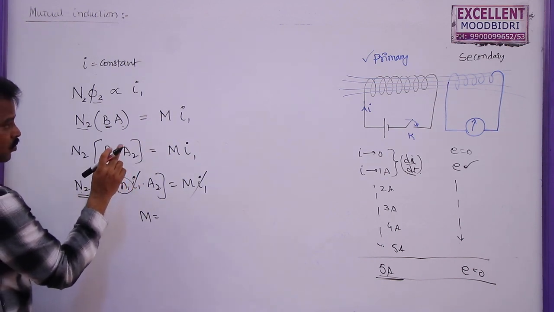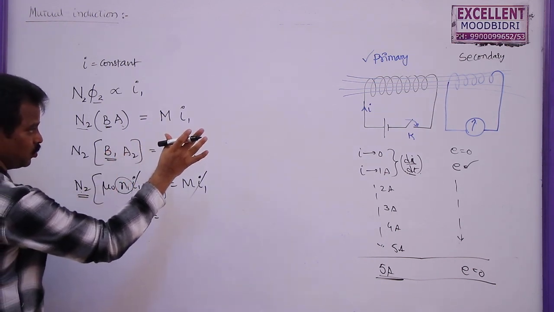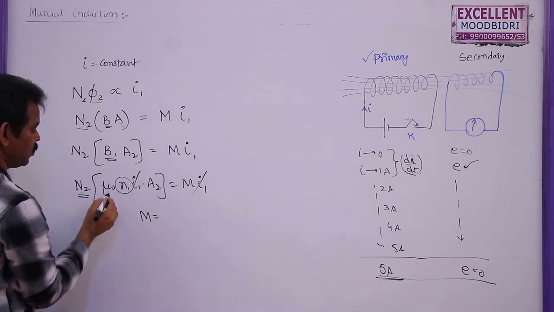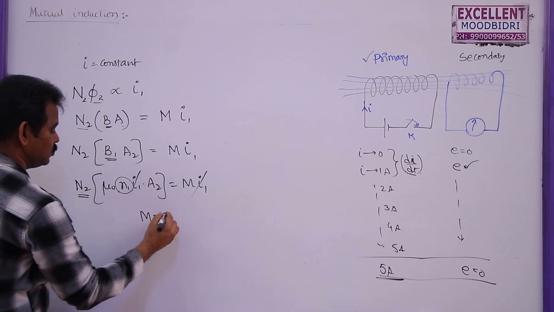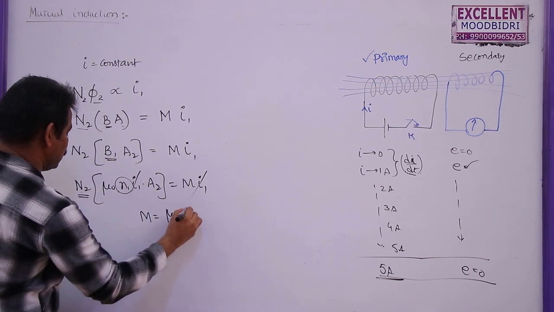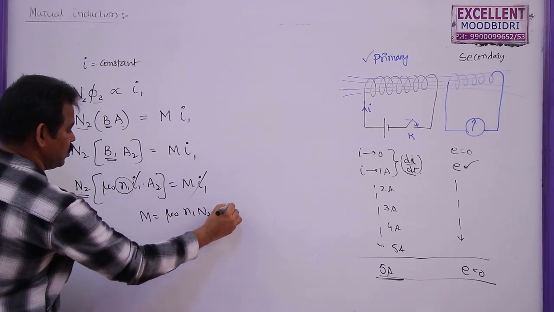Suppose this is not a solenoid and you take a coil here, you can write mu naught Ni by 2R. If it is a solenoid, you can write like this. So this will become mu naught N1 N2 A2.